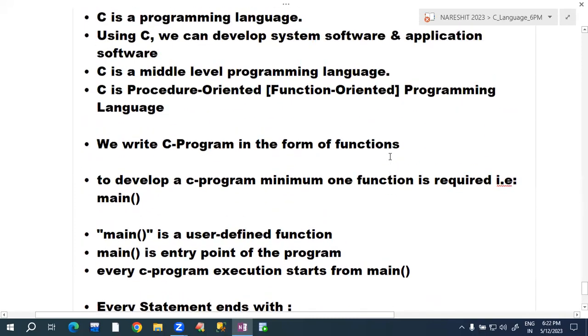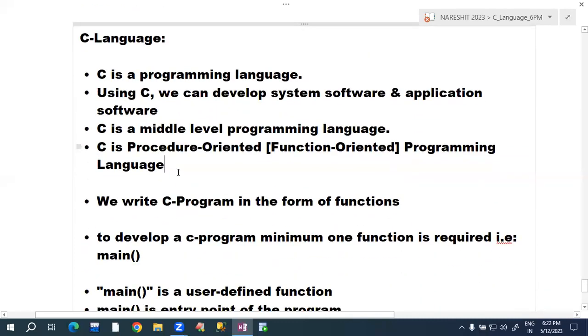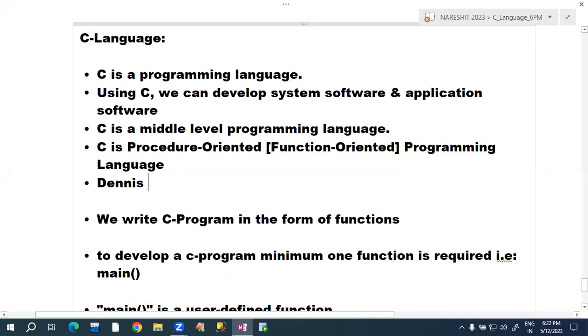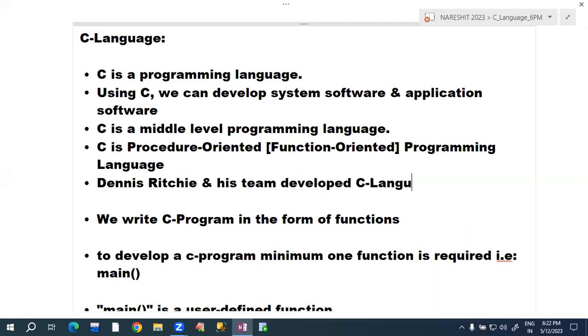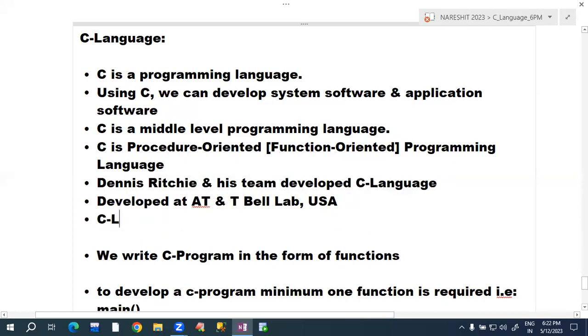These are the important points we discussed regarding C language. And to say more, who developed this C language? Dennis Ritchie and his team developed C language. Which lab? AT&T Bell Lab, which is located in the USA. This is one software company cum research institute. Dennis Ritchie and his team were employees of this company. So they developed it.